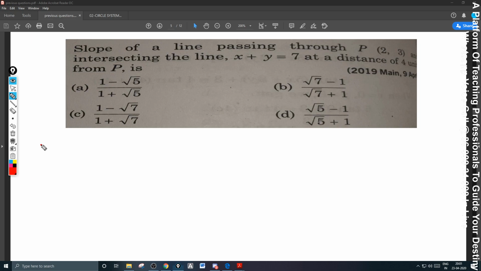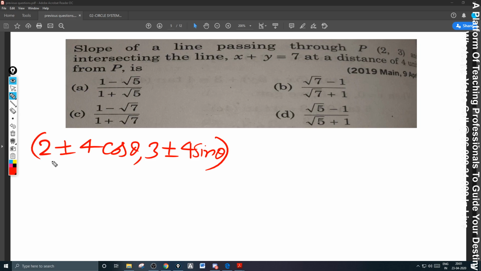So x1 plus or minus r cos theta, 4, y1, 3 plus or minus r sin theta. This point I have created, any point on the required line, and this point must lie on this line also because both are intersecting, and hence let me take plus first.